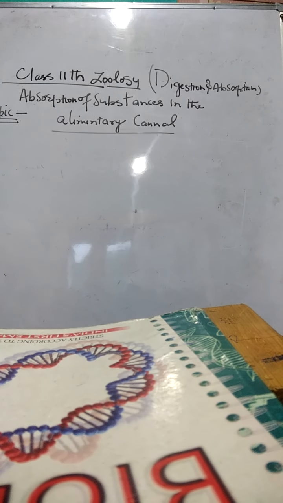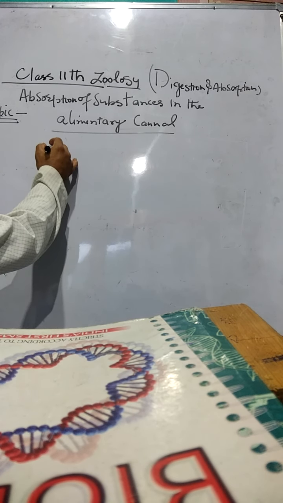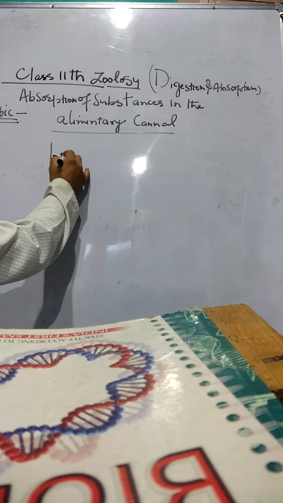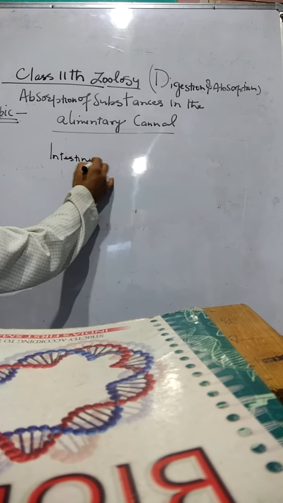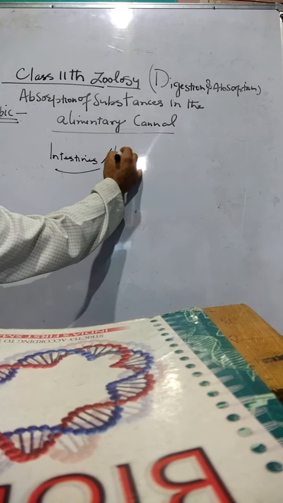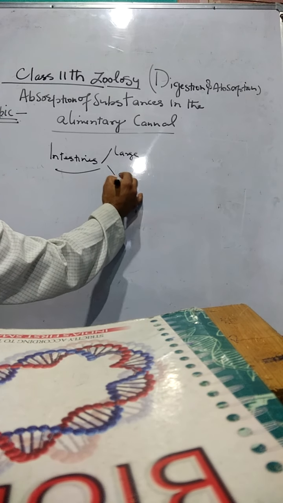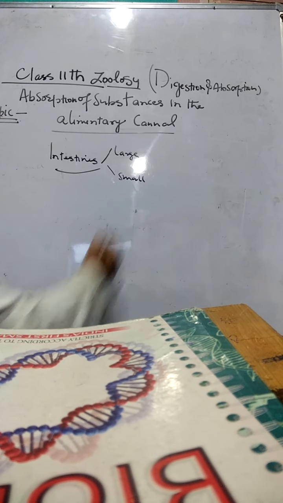Dear students, class 11th zoology, in the chapter digestion and absorption, the topic is absorption of substances in the alimentary canal. This is actually the topic related to absorption of substances in different parts of the alimentary canal. Generally, we say the large and the small intestines are the main seats and sites of absorption.